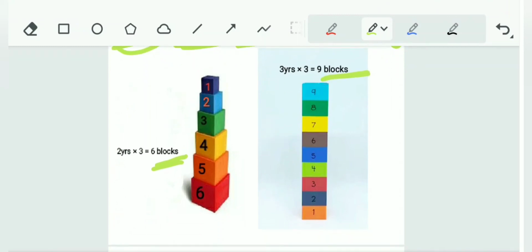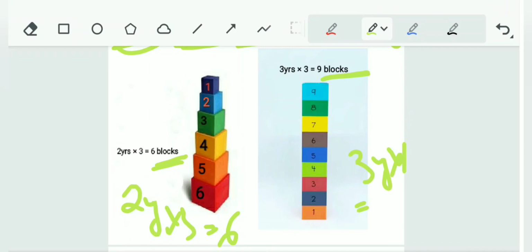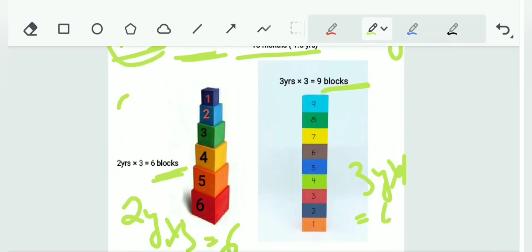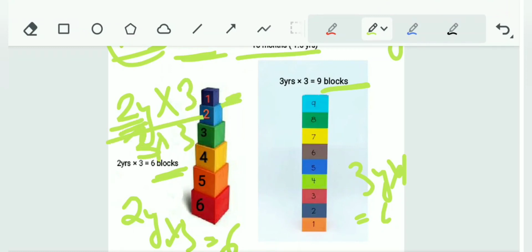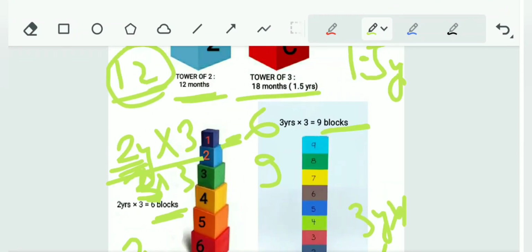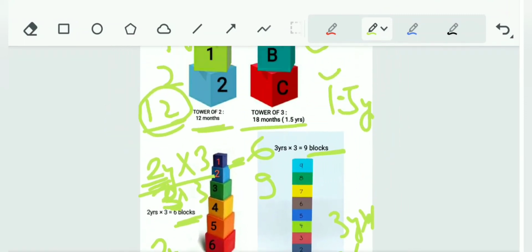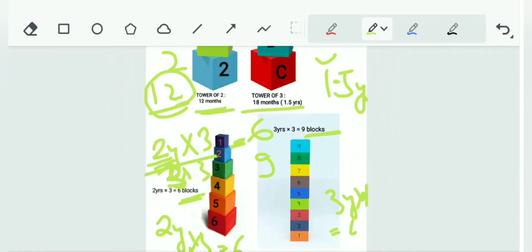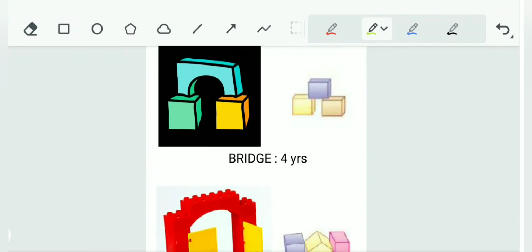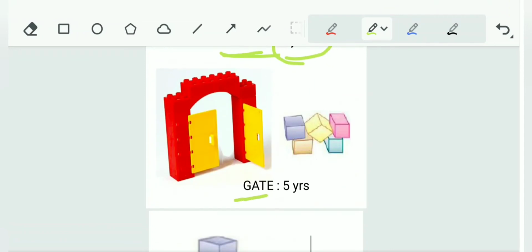See, the mnemonic is 2 years into 3, that is 6 blocks, and 3 years into 3, that is 9 blocks. 2 years multiplied by 3 and 3 years multiplied by 3. So at 2 years 6 blocks, at 3 years 9 blocks. So these were the block making. Now see, from blocks a bridge is made at 4 years, a gate is made at 5 years.